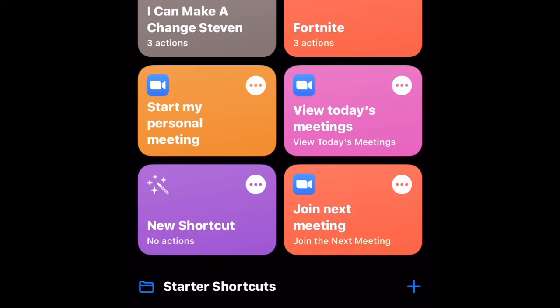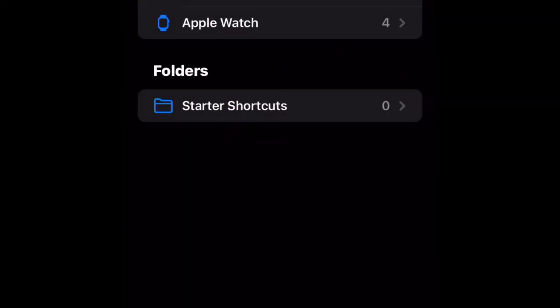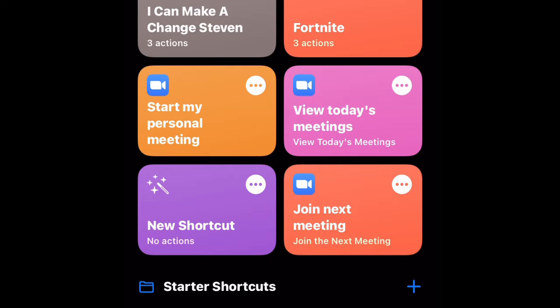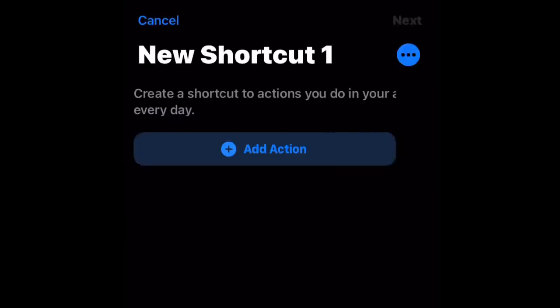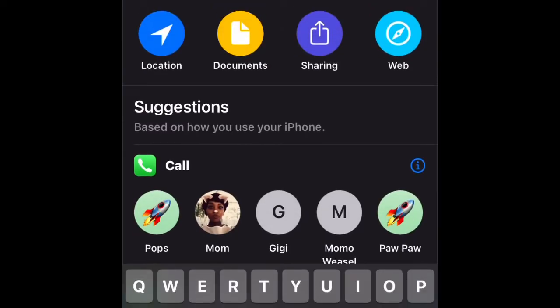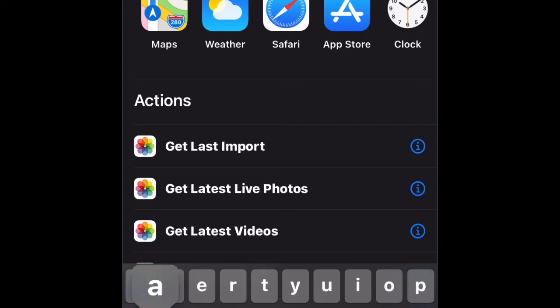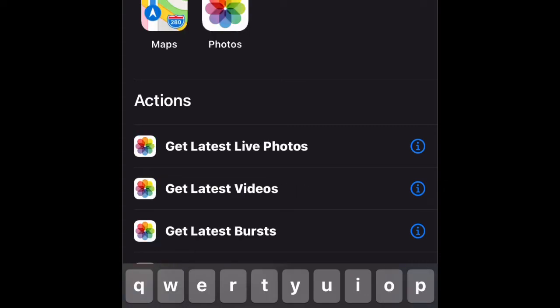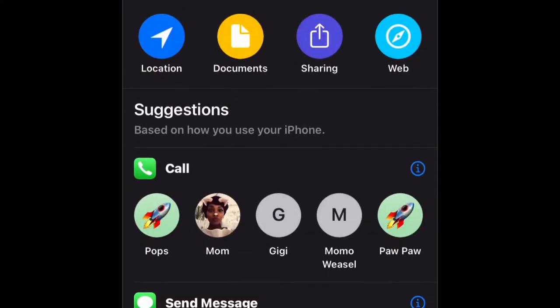You can see that I made 2 of my own ringtones right now. If you want to get there, you can just press all shortcuts. Let's press add. Okay, add action. Type in get latest videos. Then press add again.